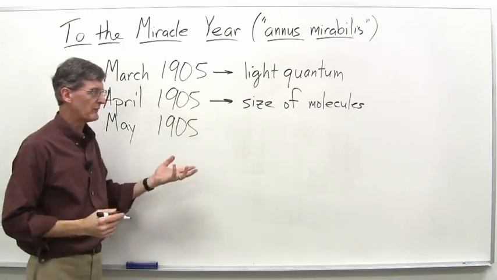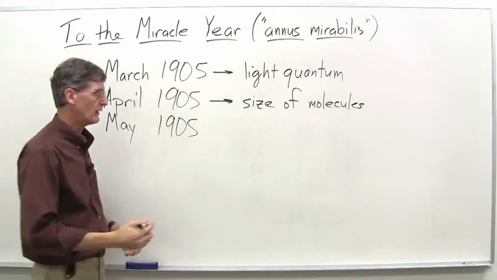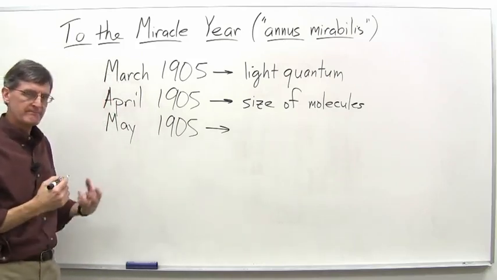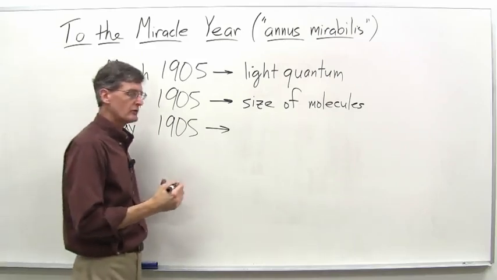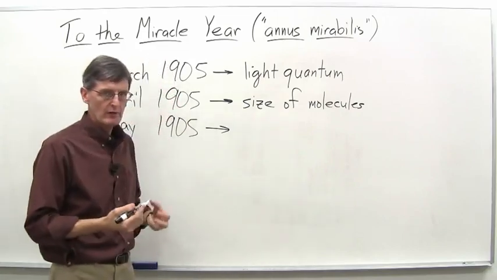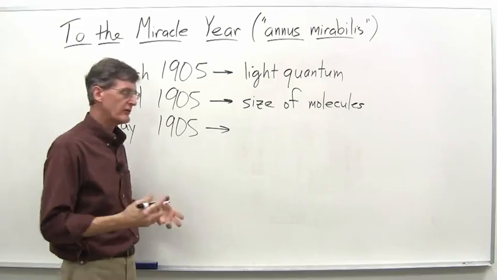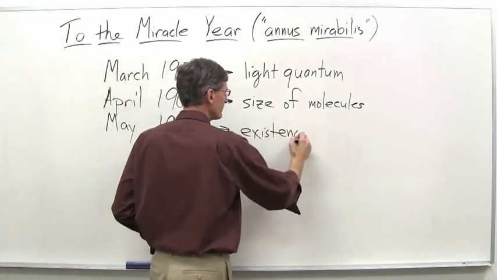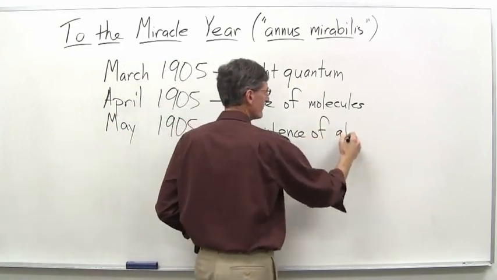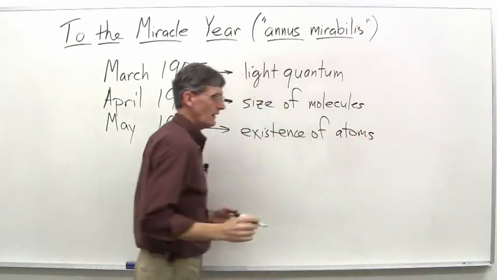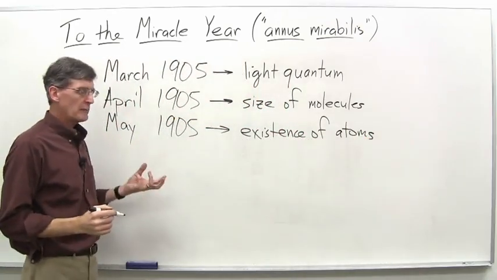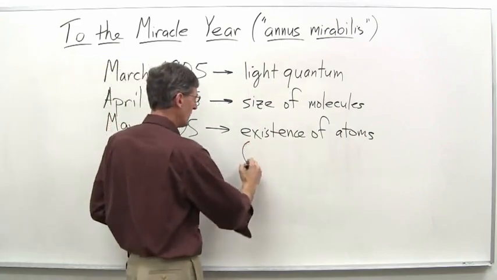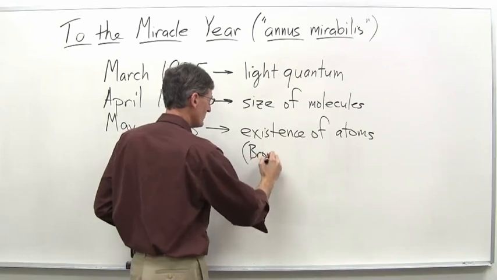Any one of these papers would have been a good paper just for a year's output, but he's now in May 1905. And what he does is publish a paper that for the first time provides really good theoretical proof of the existence of atoms. And it came about because he was able to explain a phenomenon known as Brownian motion.